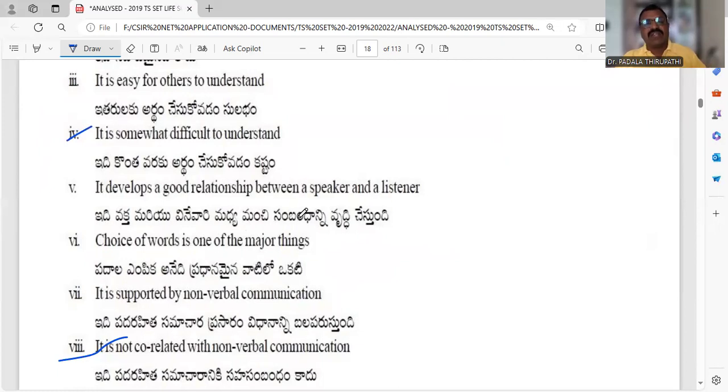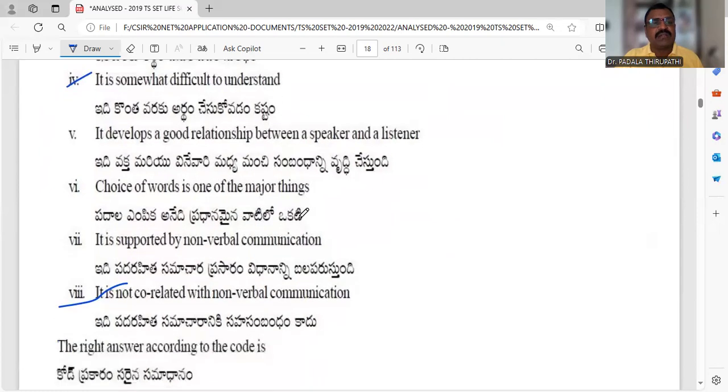Definitely, it is a very good way to impart or inculcate among the people, and also make a good relationship. And next one, the choice of words is one of the major things. Definitely, which type of vocabulary we use during the communication is also most important. And it's supported by non-verbal communication. Definitely, oral communication takes the support of non-verbal communication.